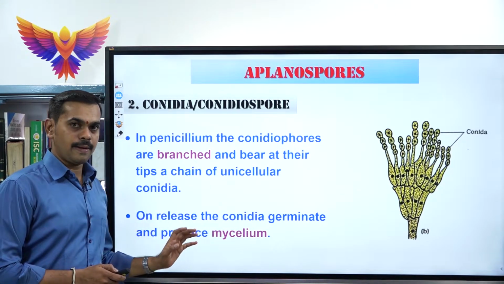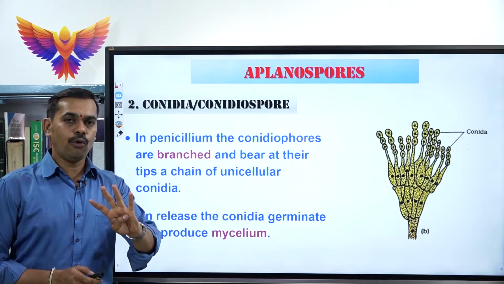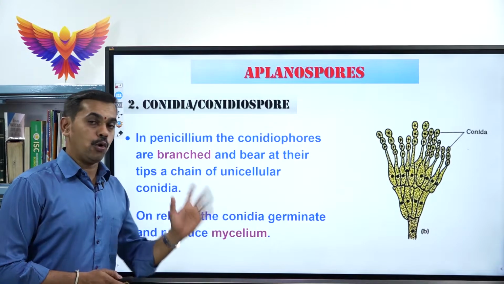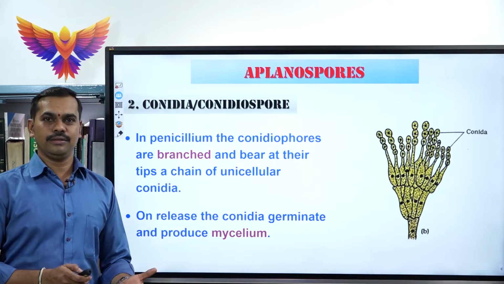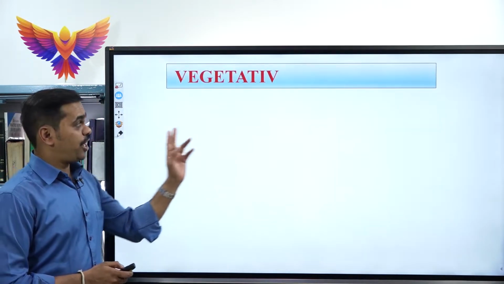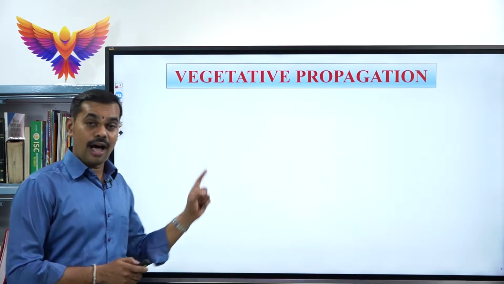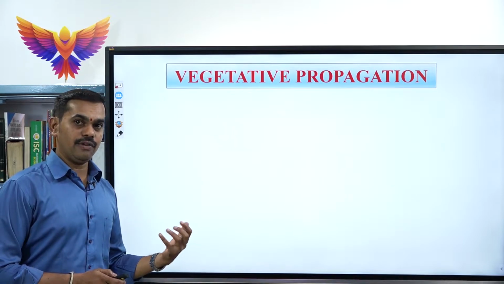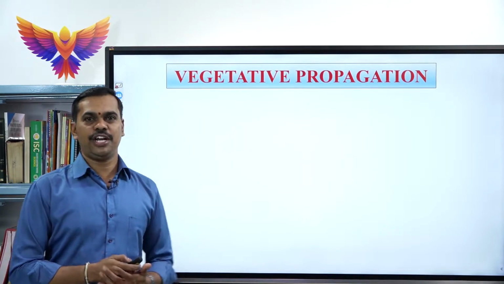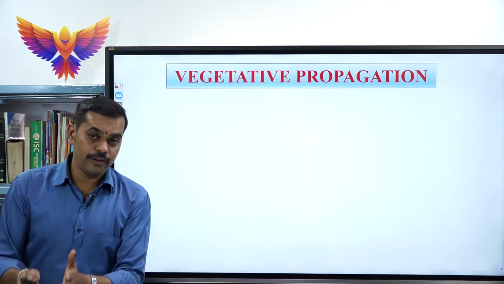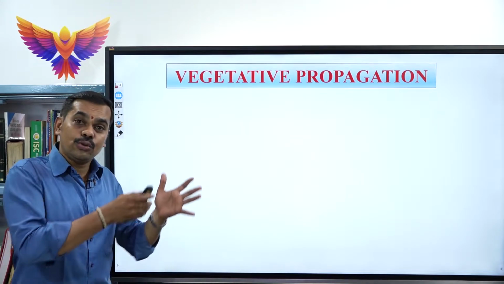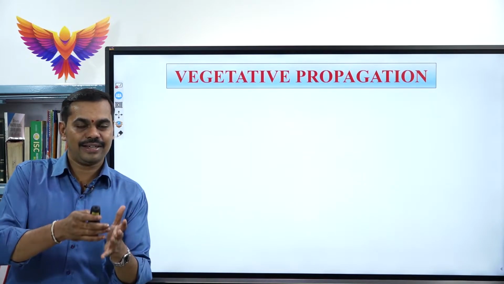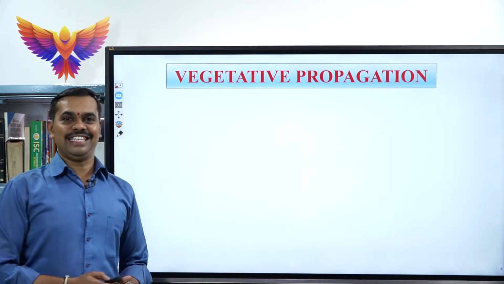So, children, for this we have completed the 4th type of asexual reproduction called sporulation. So, which is the next one? The next one is called vegetative propagation. It is the last and 5th type of asexual reproduction. Here we will be learning the definition of vegetative propagation, the definition of vegetative propagules, and also different types of vegetative propagules with their characteristic features along with the examples.